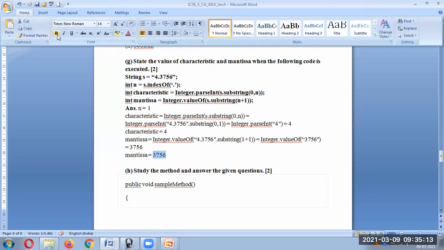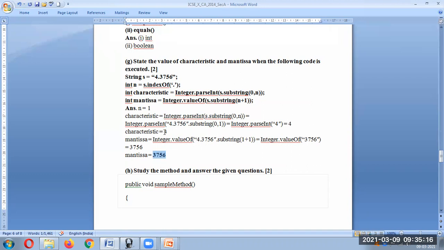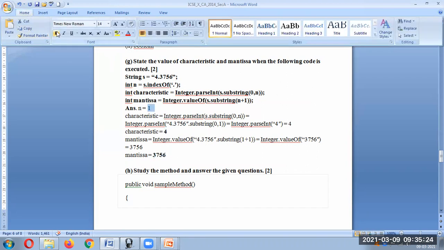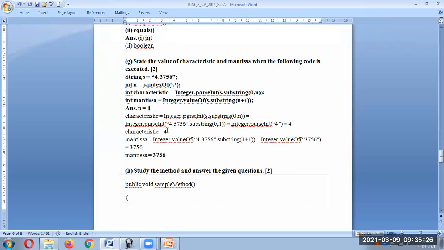See, the working you can show there, but you can simply show the output over here. Okay, so I'm just highlighting what is the output over here. Okay, n is 1, characteristics is 4, and mantissa is, I just highlight this also.